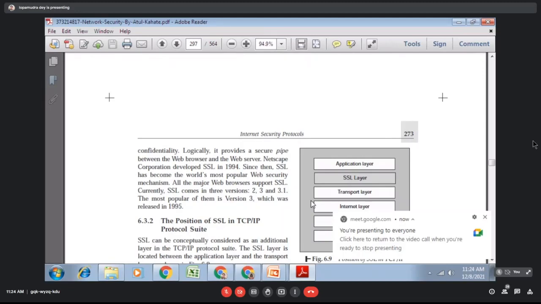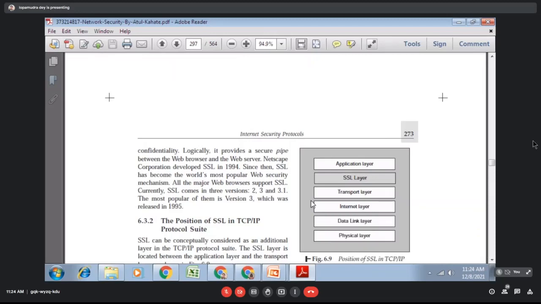So that's why the SSL layer is an extra layer added between the application layer and the transport layer. You can see from the diagram that this is a secure pipeline between the web server and web browser. If you consider this your client side, the server side will also contain 6 layers instead of 5, because this is a layered architecture. That means peer-to-peer network. So the SSL layer of the client side will be understood by the SSL layer of the server side. So it provides a secure pipe between the web server and web browser.